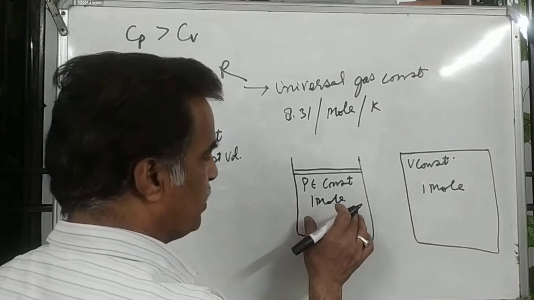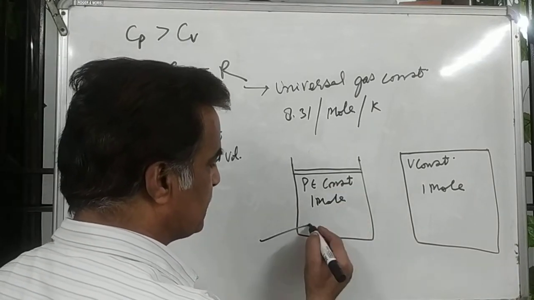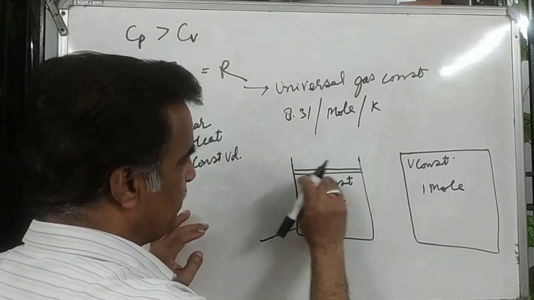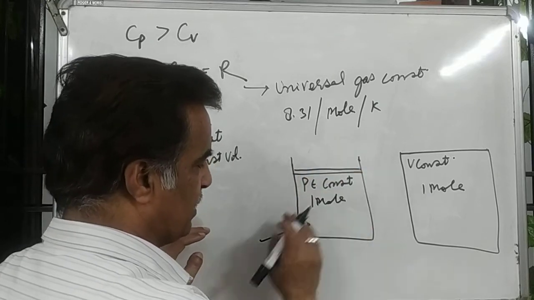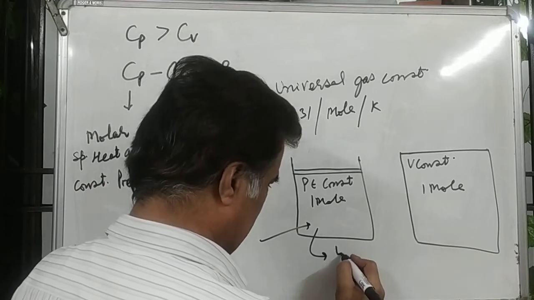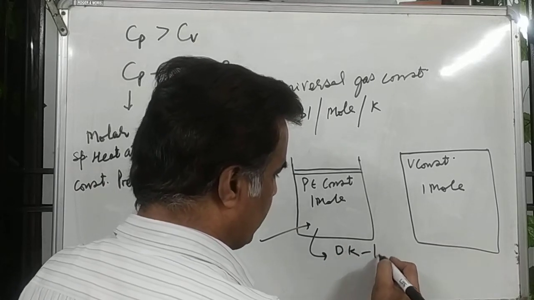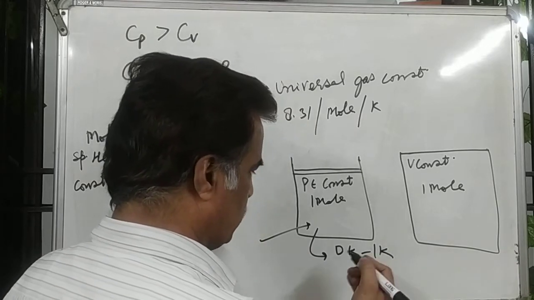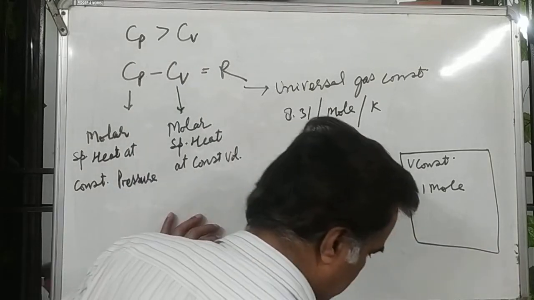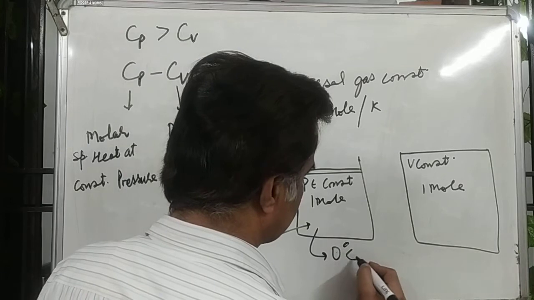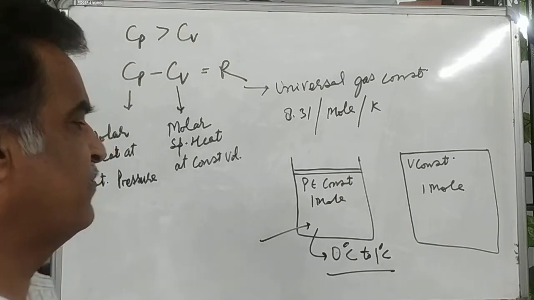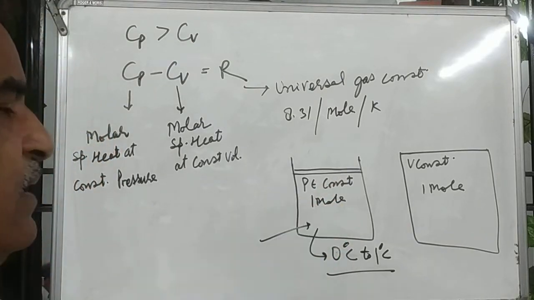Right, in this case, you are supplying energy while the pressure is constant. Above the gas there is a weight, which is constant. When you supply the energy, the temperature changes, let's say from 0 Kelvin to 1 Kelvin. You can say in degrees Celsius, this is the best one: 0 degree Celsius to 1 degree Celsius, this is the change in temperature for 1 mole of a gas at NTP, STP.